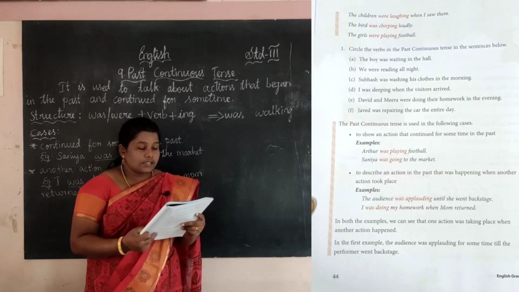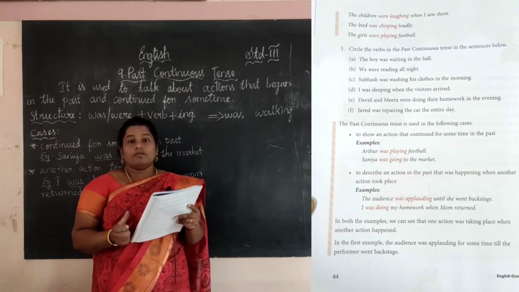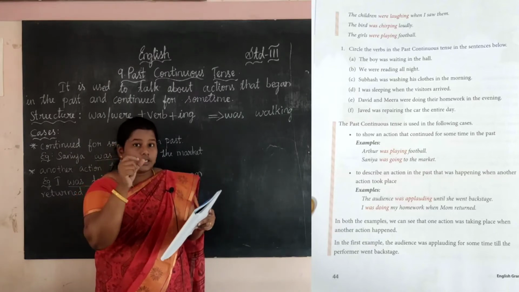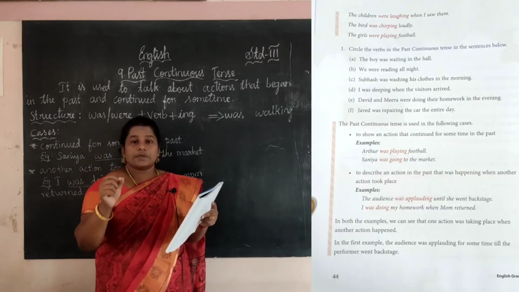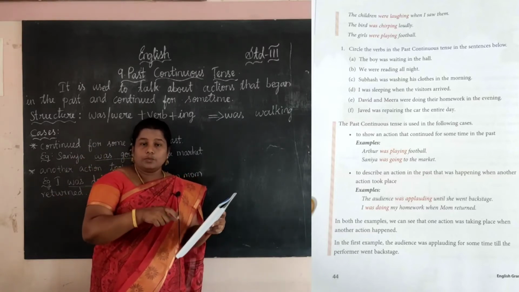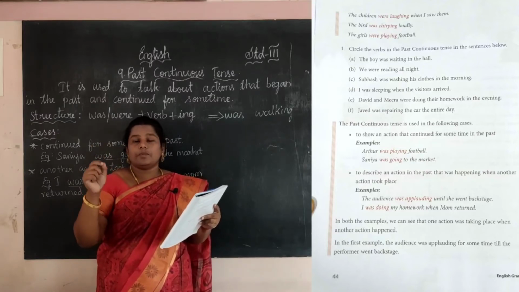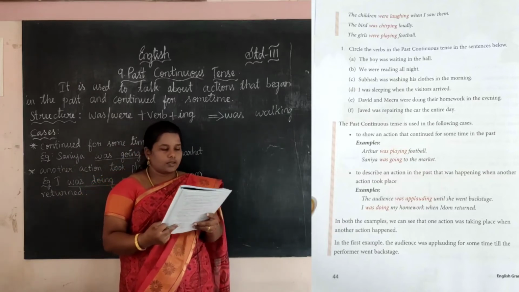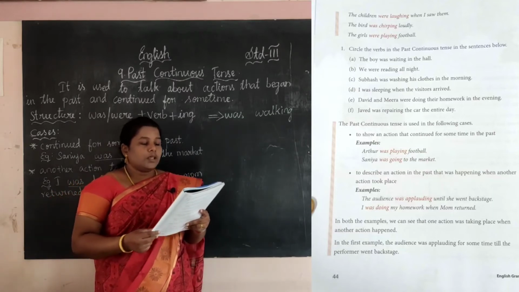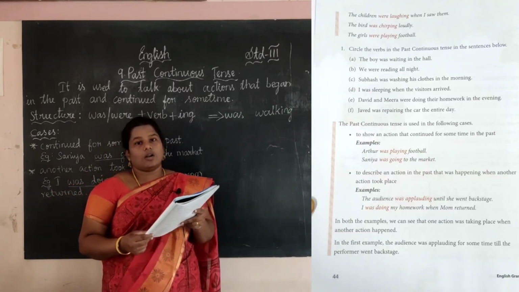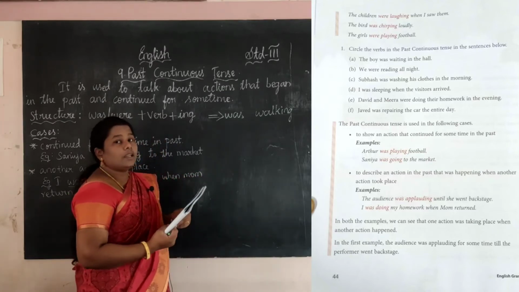Yes. Circle the verbs in the past continuous tense in the sentences below. See here, we want to circle the verb, okay. If it is singular, it is was plus verb plus ing. If it is plural, it is were plus verb plus ing. This is the structure, okay. First one, the boy was waiting in the hall. What is the answer here? Yes, was waiting.